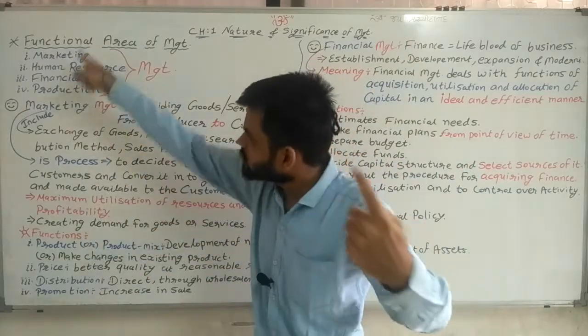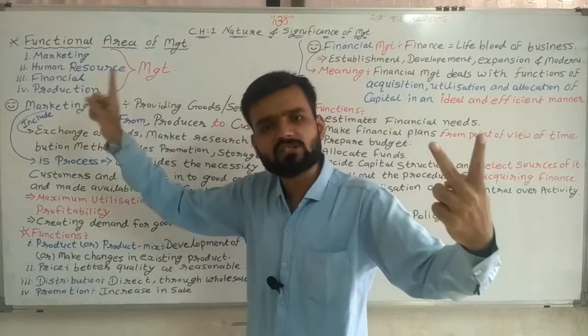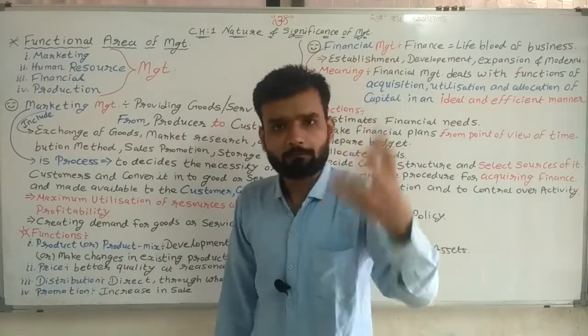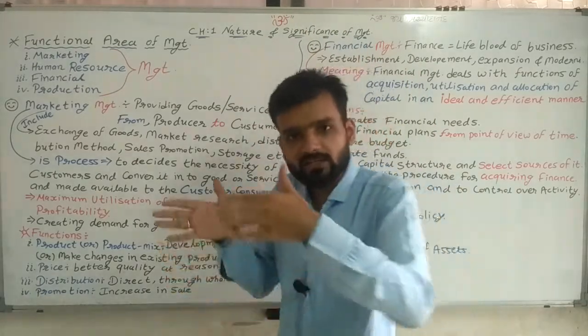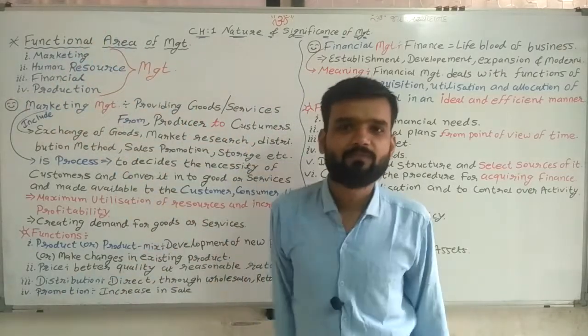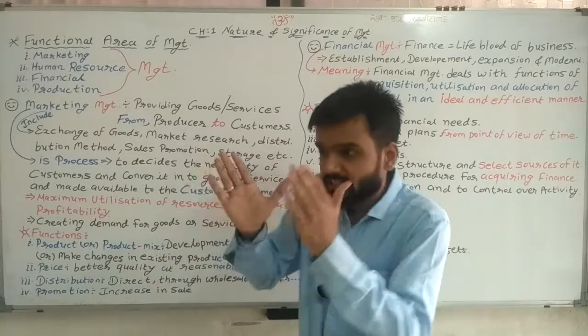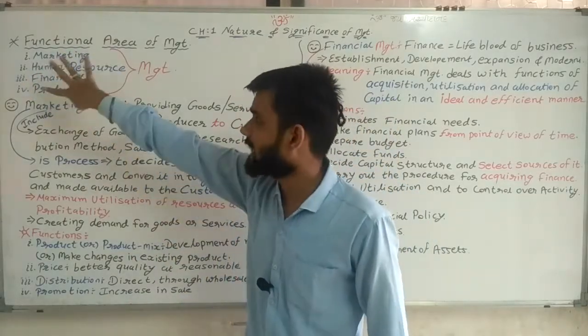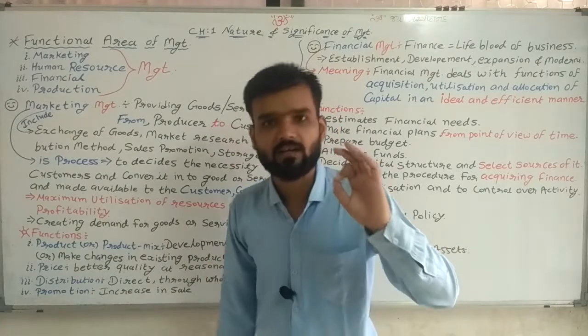Planning is done in all these areas, organizing is done in all these areas. So these functions are performed in the areas, that is functional area of management. So these are the 4 functional areas.